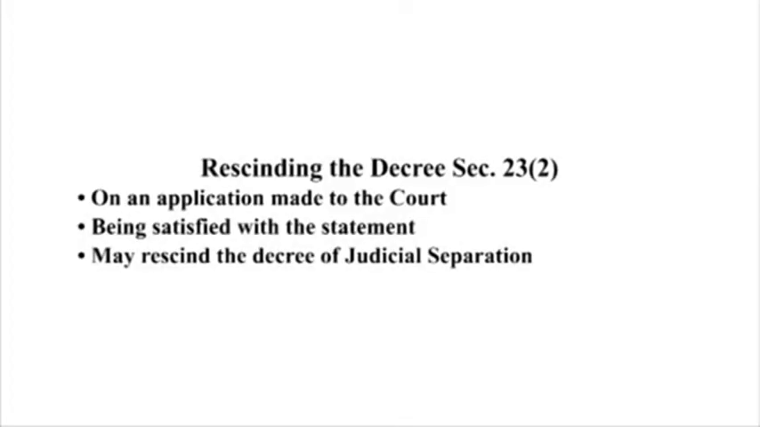Section 23, which deals with judicial separation, has subsection 2. It deals with rescinding the decree passed of judicial separation, so that a spouse can approach the court and make an application that the order or decree passed under judicial separation may kindly be rescinded. The spouse has to give some answers as to why such a decree needs to be rescinded, and the court, being satisfied that there is a ground, may rescind such a decree passed by the same honorable court. Rescinding the decree, section 23 subsection 2: on an application made to the court, being satisfied with the statement, the court may rescind the decree of judicial separation.